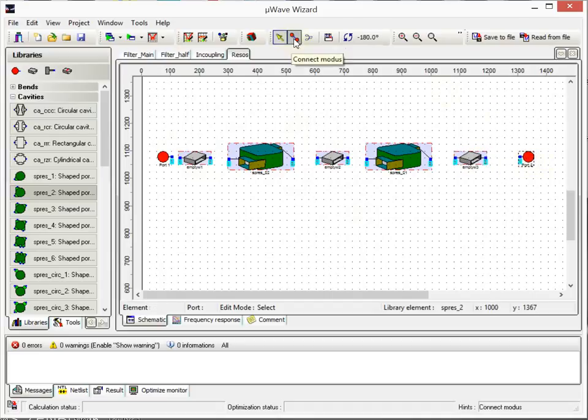So here with this wire we connect the different elements. If you move to the blue point and you're on the white spot, then the information connection will show you that you are right. Okay, you go to the next one, click, finish.